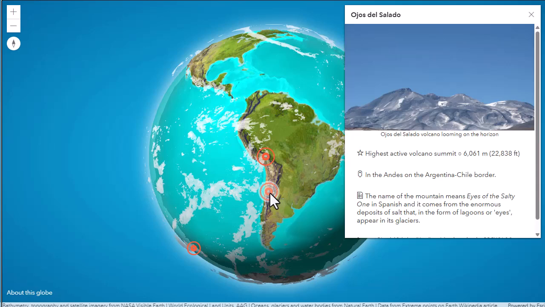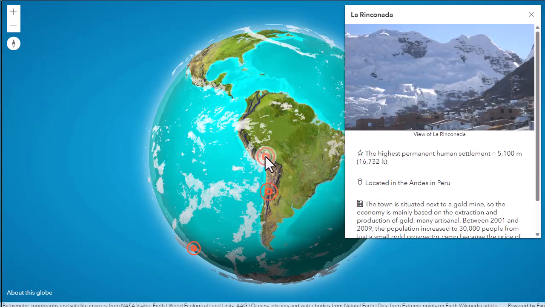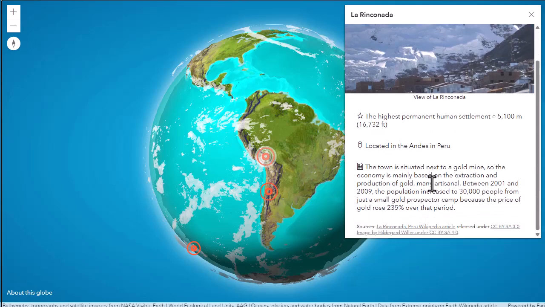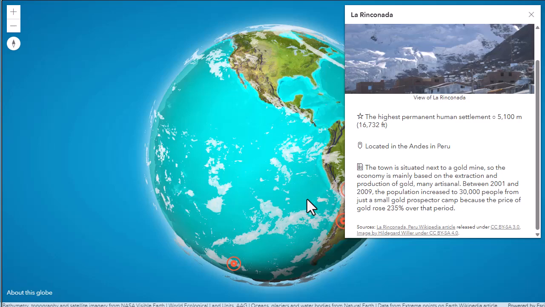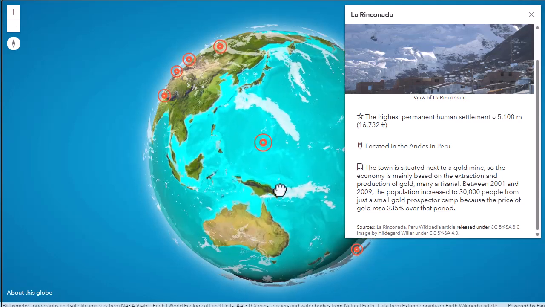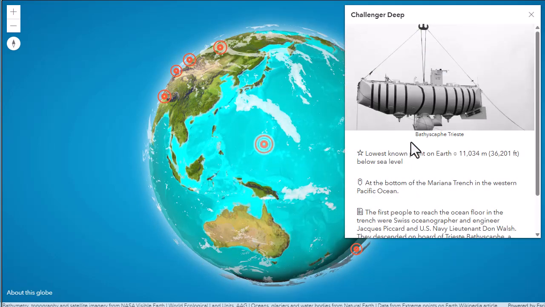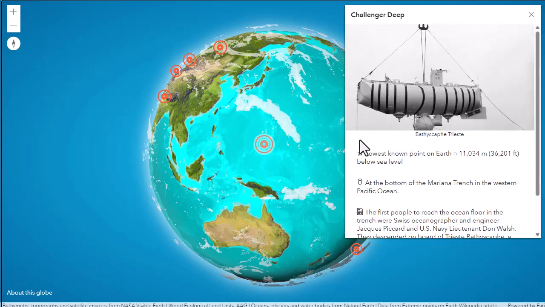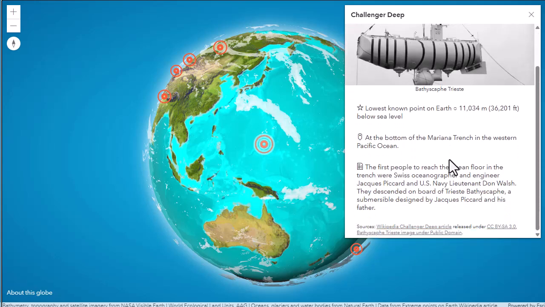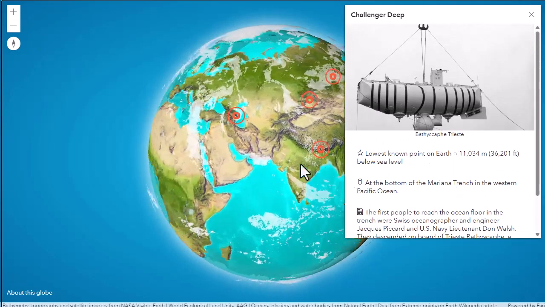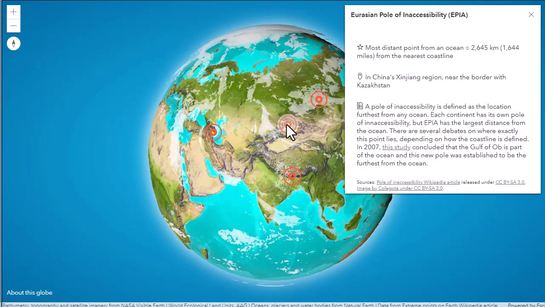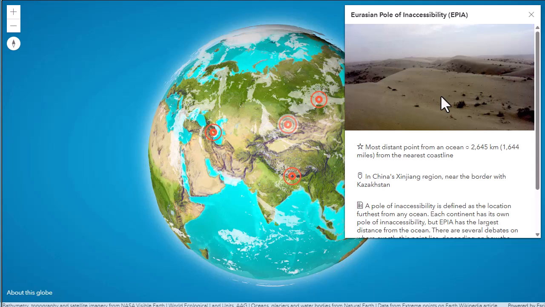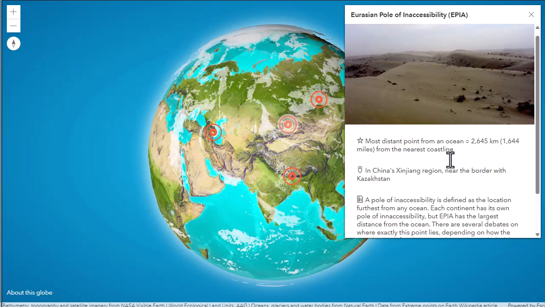The highest active volcano summit, the Ojos del Salado, the highest permanent human settlement. And again, use this globe and also other web mapping tools in 2D and 3D to investigate these in more detail. Look at the biomes, look at the population density, look at ocean currents. My colleague, Dr. Dawn Wright, went to this place as well, Challenger Deep, back in 2023, I believe it was. Deepest point in the ocean, Eurasian pole of inaccessibility, farthest from the nearest coastline.